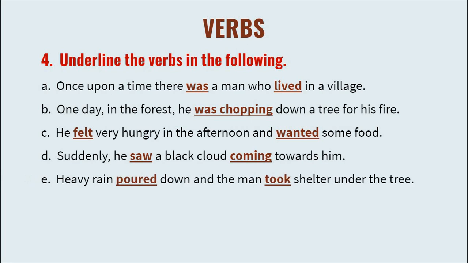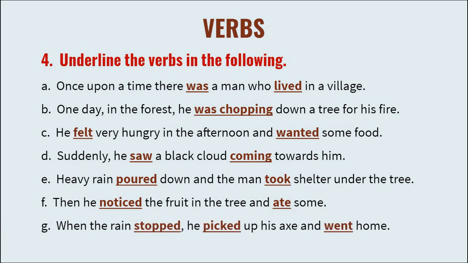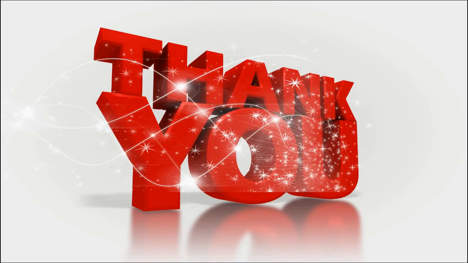Saw, coming. Heavy rain poured down, and the man took shelter under the tree. Took and poured. Then he noticed the fruit in the tree and ate some. Noticed and ate. When the rain stopped, he picked up his axe and went home. Stopped, picked, went. All these are the verbs in these sentences.